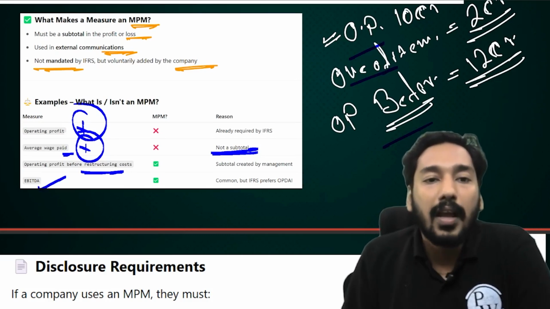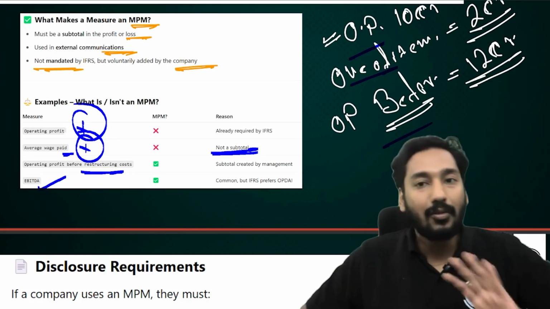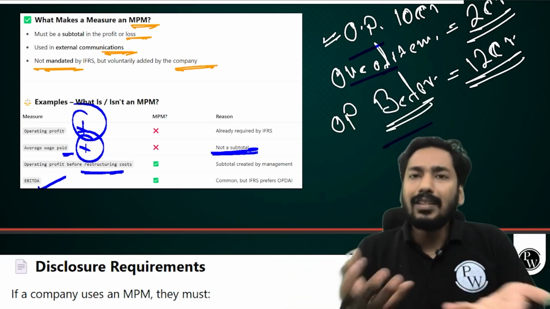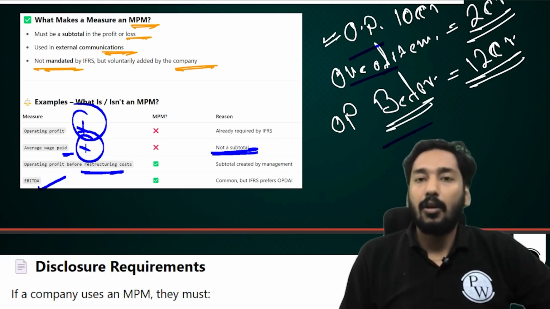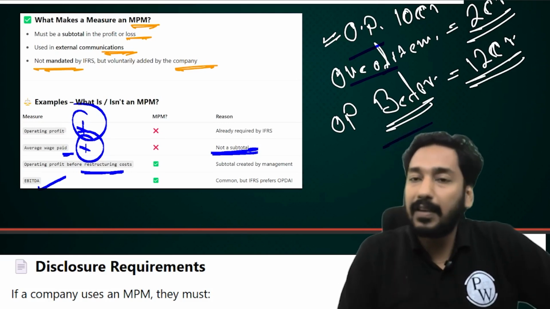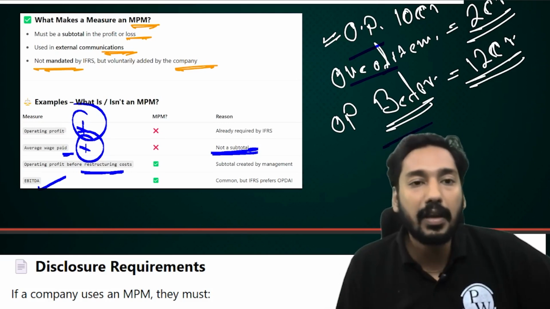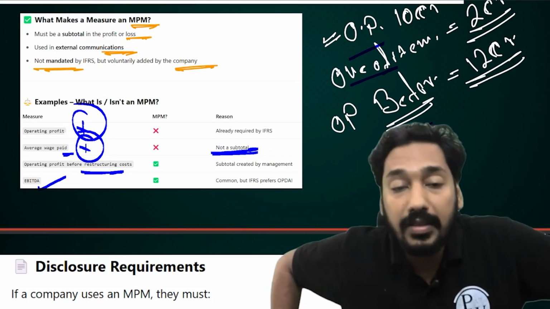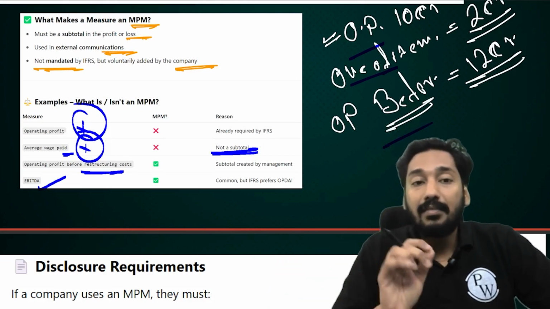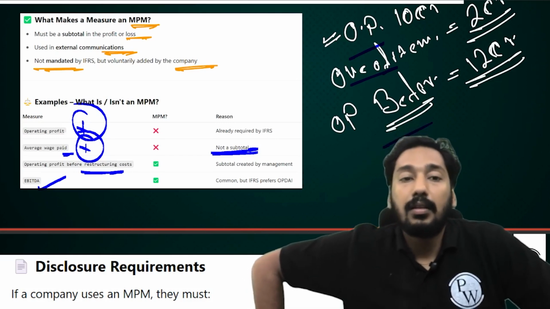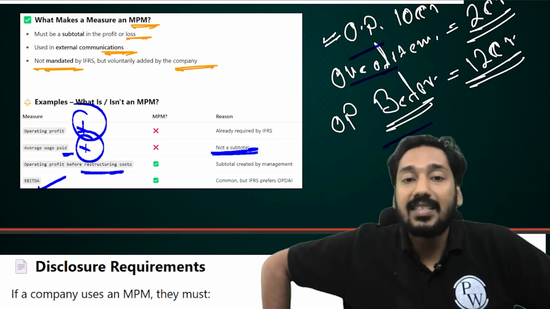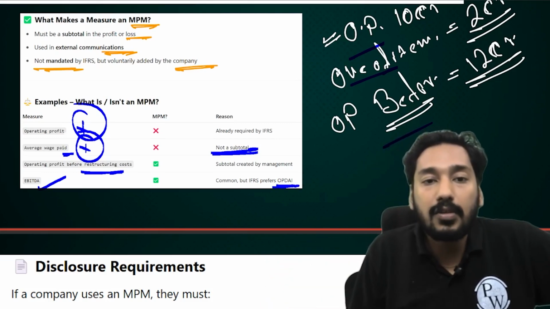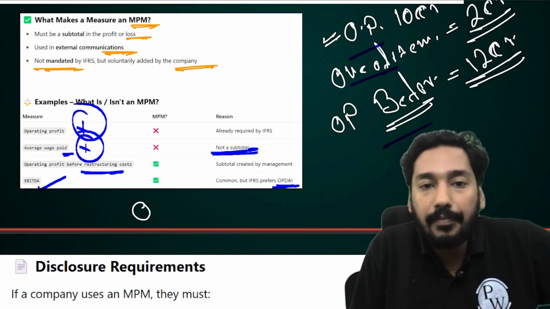EBITDA, earnings before interest, tax, depreciation, amortization. Now, this figure, and also adjusted EBITDA and adjusted operating profit, all these are, my friend, MPMs. Although these figures are not required by IFRS, these are unique figures the company has developed for giving better clarity to the user. But now IFRS 18 has even replaced EBITDA, or given a suggestion that instead of EBITDA, use the term OPDAI. They have introduced a term OPDAI.